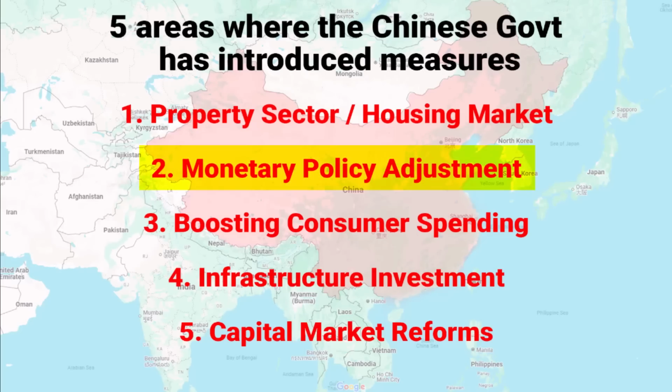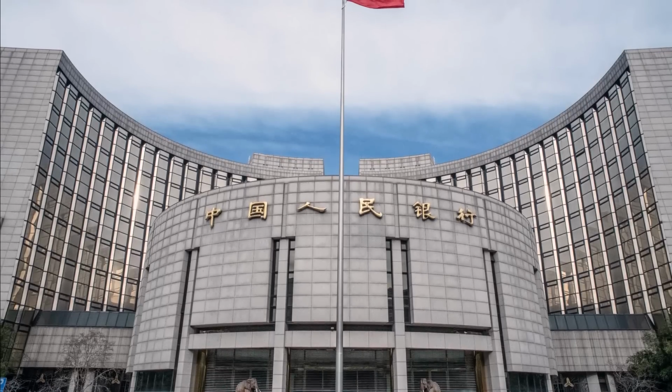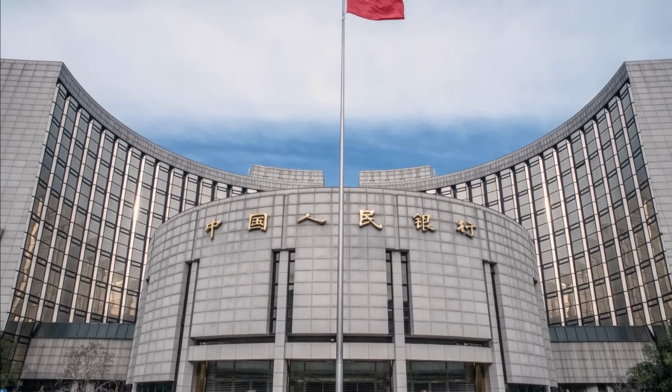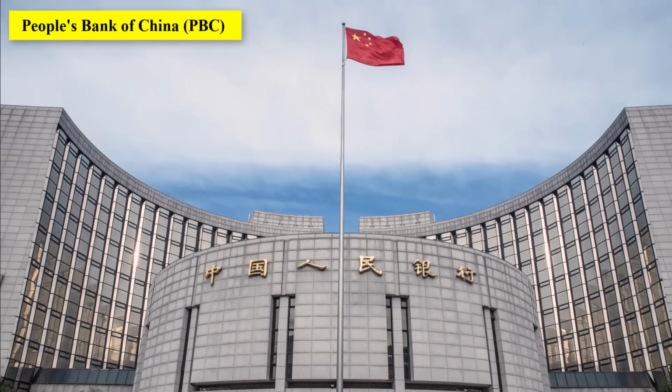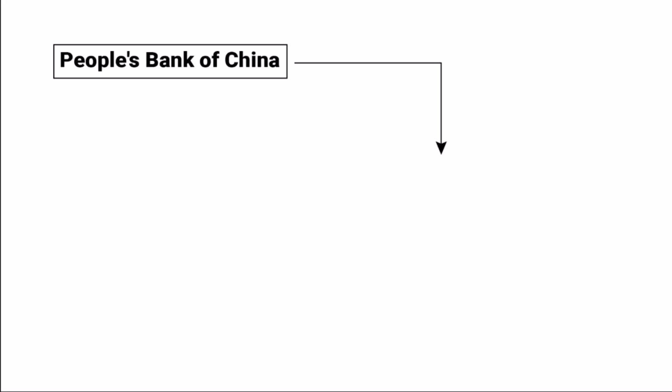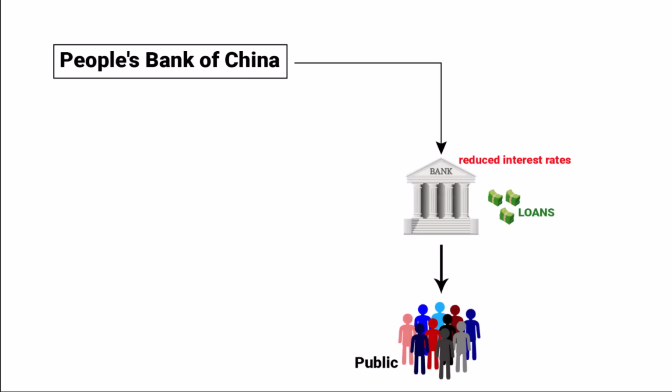Let's go to the second point, monetary policy adjustment. Another thing that was done this time was not by the Chinese government, but by the Central Bank of China, which is called the People's Bank of China, PBC. They adjusted the monetary policy. Now what did they do? They reduced the interest rates on loans and deposits so that people can borrow more money.